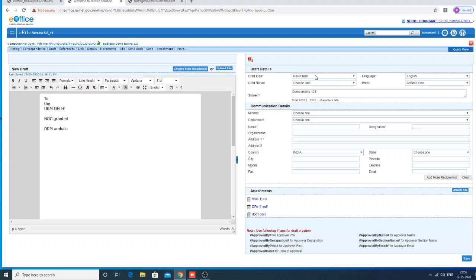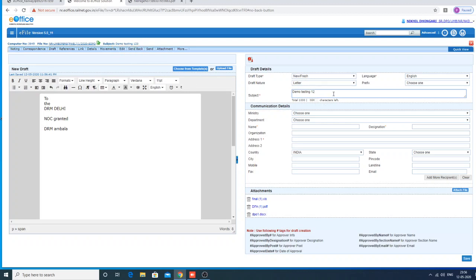Then you just click on the right side, whether it's a new document or reply. If it is the first time you are giving the NOC, then it's new, or if you are giving a reply NOC, then it's a reply. Draft nature you can choose, whether DO letter or letter. You can simply choose letter. Subject, you can change, or you can keep the subject of your file also.